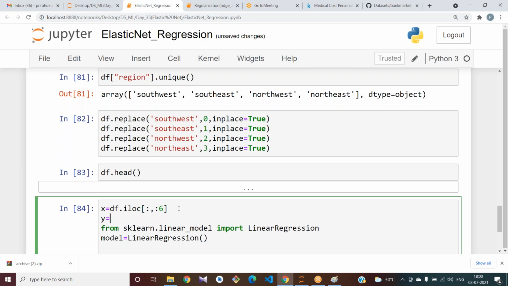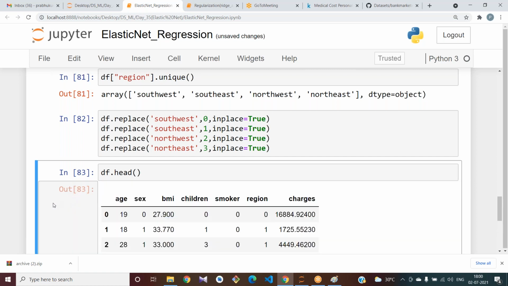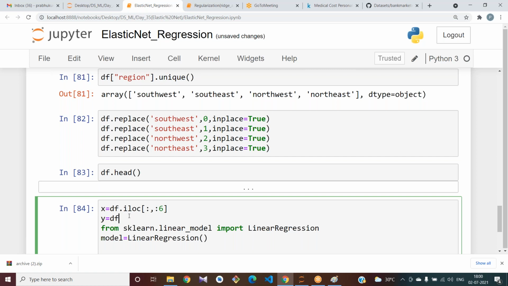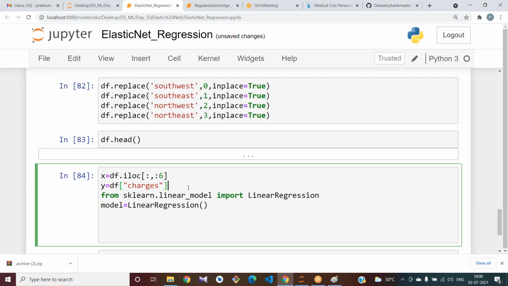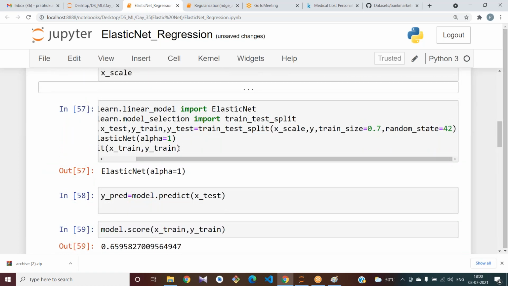And Y is charges, right? df['charges']. Try to apply it to your model. Before applying, what should we do? We should split our data. To split our data, try to use the train_test_split method.